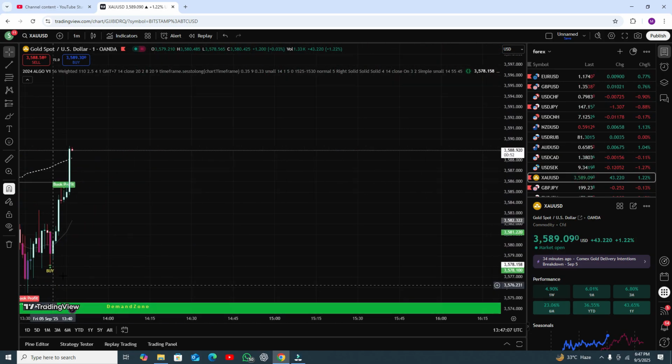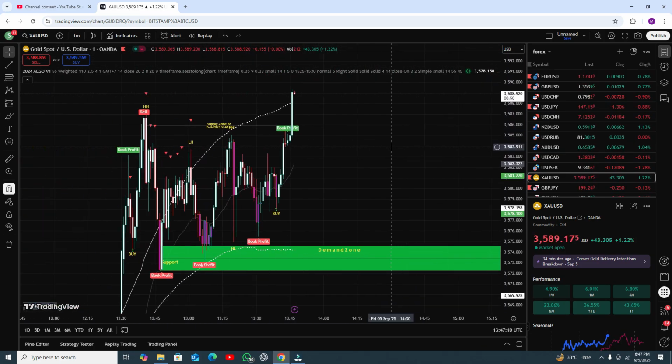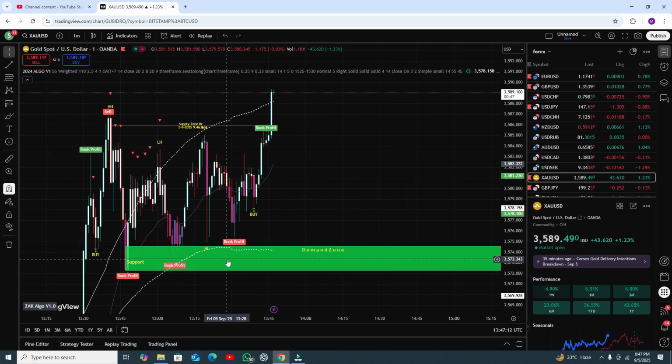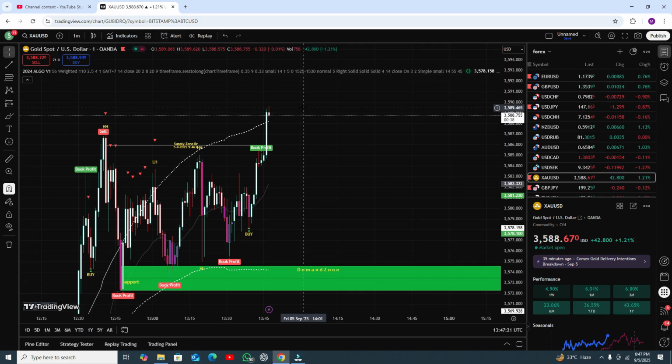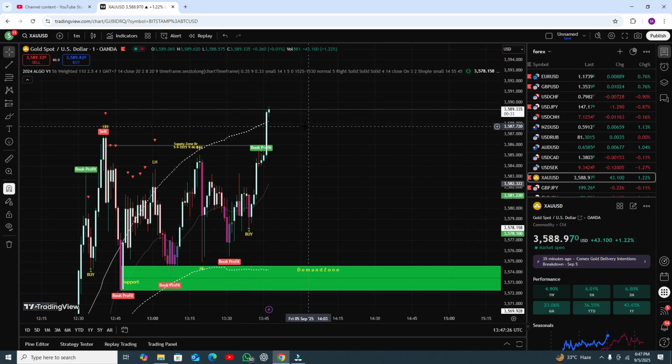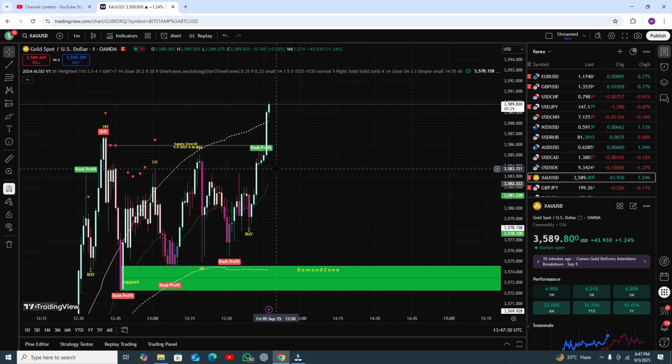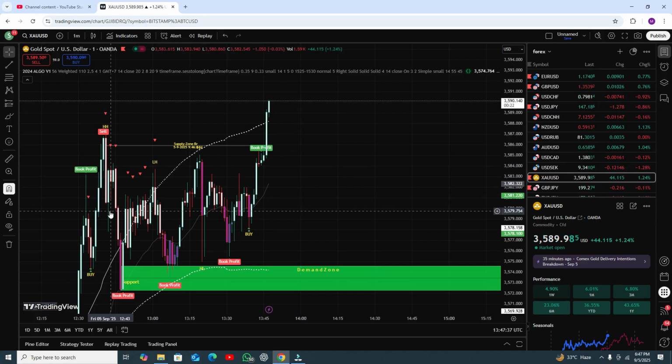So at this level, here you can see this is the demand zone, and after some time when the sell zone, the supply zone, and resistance appear, and the candle closes below the EMA line, then you can take a sell entry.